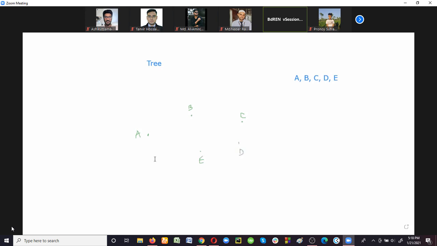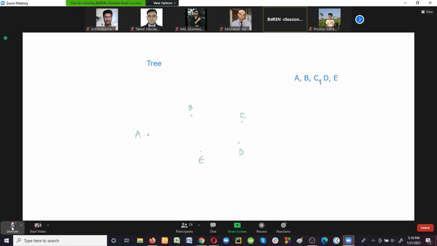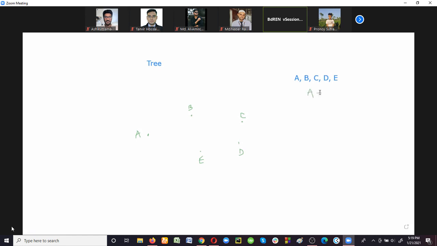In graph, there should be some relationship between a pair of data elements, between two data elements, right? So for creating the relationship, we need to know from which country to which country the flights are available. Suppose from country A to B, one flight is available and the flight number is 1.